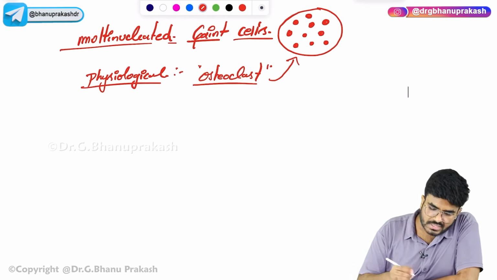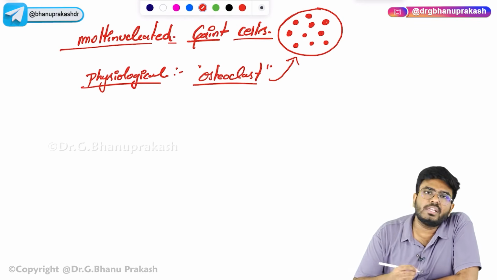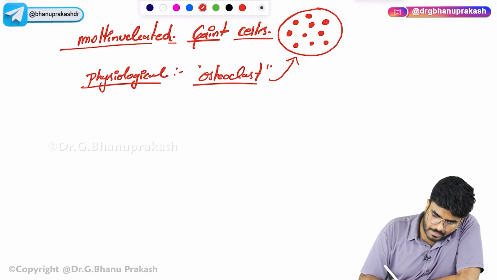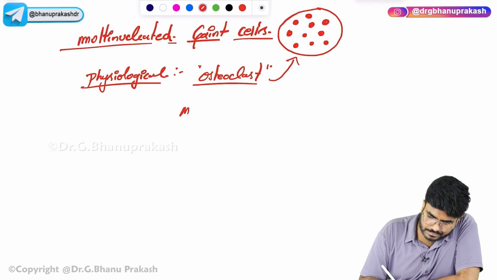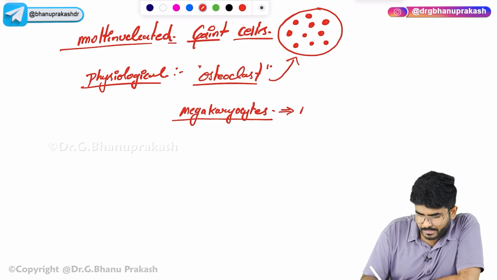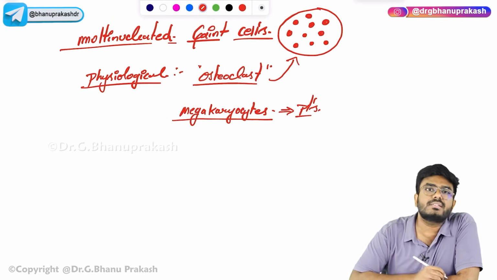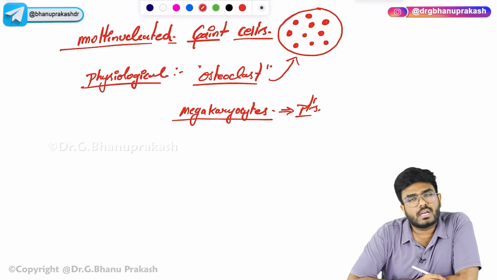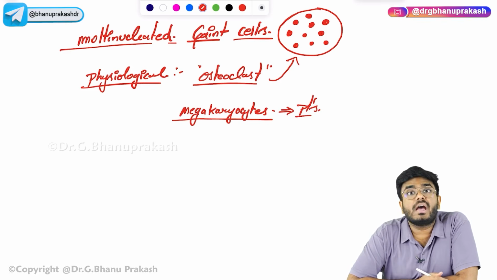So osteoclasts are physiological examples of multinucleated giant cells, and megakaryocytes. These megakaryocytes form your platelets. They are also big cells. In the name itself, megakaryocyte, it's nothing but a multinucleated cell.